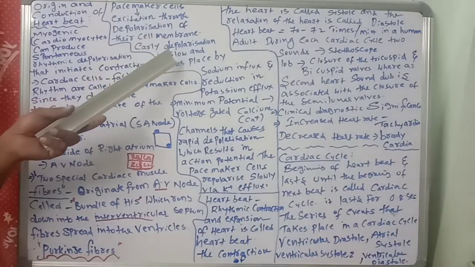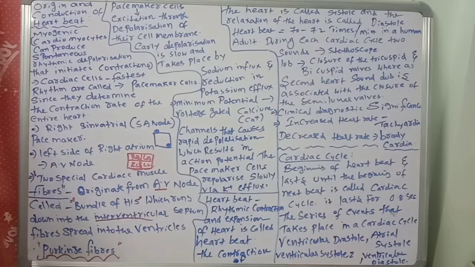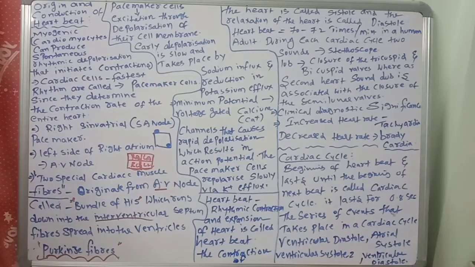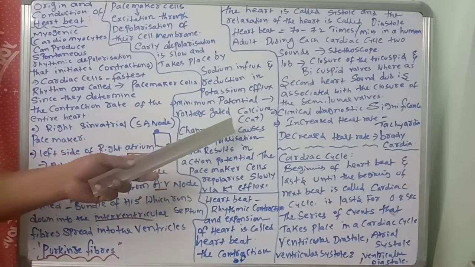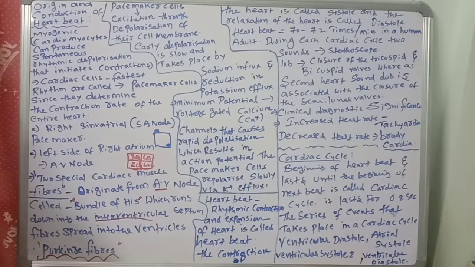Early depolarization is slow and takes place by sodium influx and reduction in potassium efflux. The minimum potential activates voltage gated calcium channels that cause rapid depolarization, which results in the action potential. The pacemaker cells repolarize slowly via potassium efflux. So potassium going out means repolarization. So like that, there will be depolarization, repolarization. Because of calcium, depolarization results in the action potential, and the pacemaker cells repolarize slowly via potassium efflux.